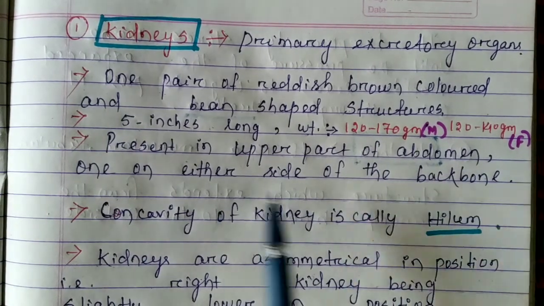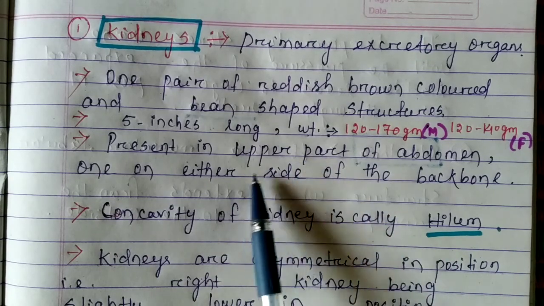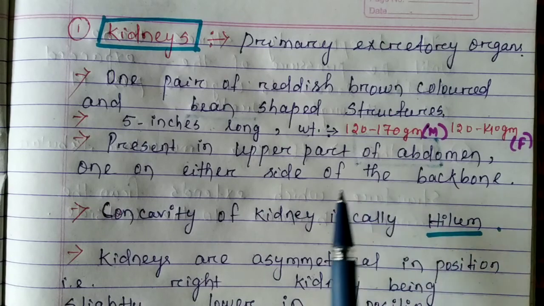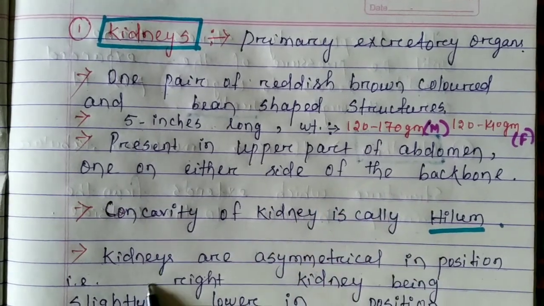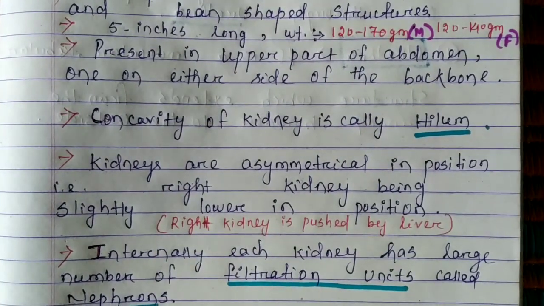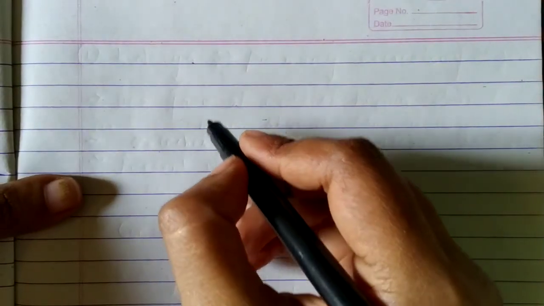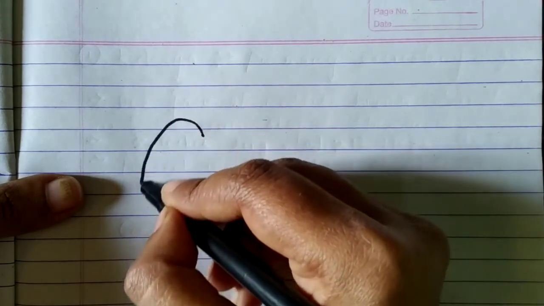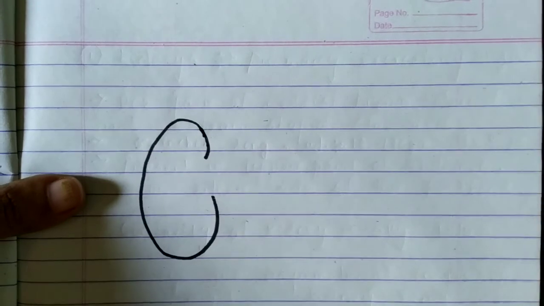The kidneys are present in the upper part of the abdomen, one on either side of the backbone. Let's draw the structure of the kidney. So two bean shaped kidneys are present. Let's draw it like this.